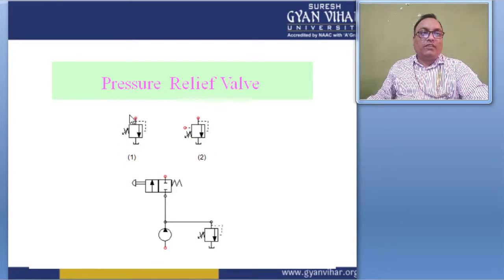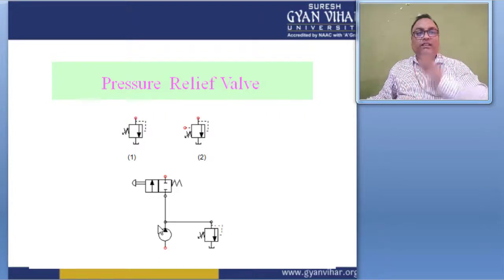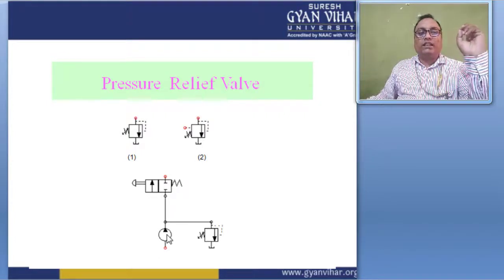So these are the symbols of the pressure relief valve. This is the pressure relief valve, this is another pressure relief valve. And this is how the pressure relief valve is connected to the circuit. It is connected just after the hydraulic pump, and then to the reservoir, right?